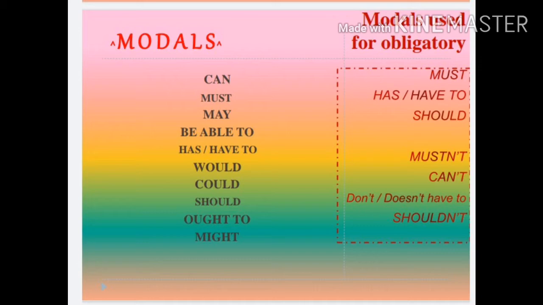But for obligations and prohibition, we just use three of the modals in our conversations. They are must or mustn't, has or have to, made into the negative, don't or doesn't have to, should, shouldn't, and in prohibition, additional is can't.